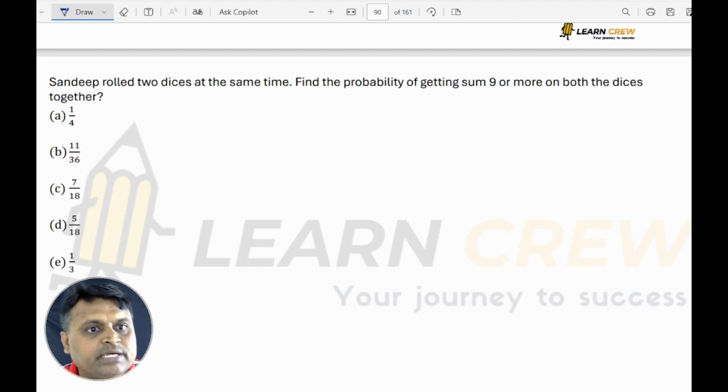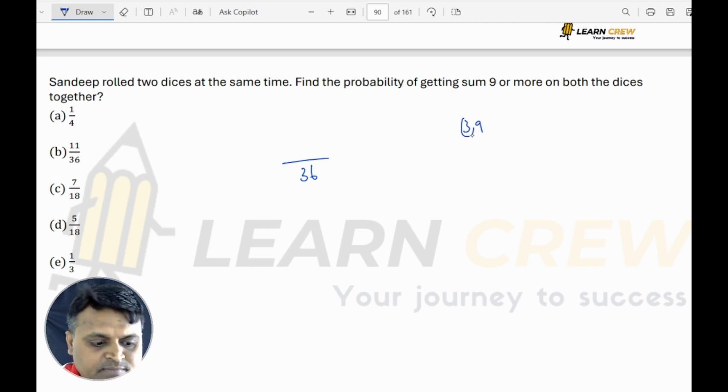Sandeep rolled 2 dice at the same time. Find the probability of getting a sum of 9 or more on both dice. When 2 dice are thrown, the sample space n(S) is 36. And what are the favorable outcomes here? Getting a sum of 9 or more than 9.